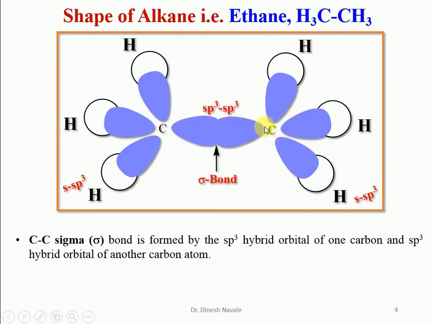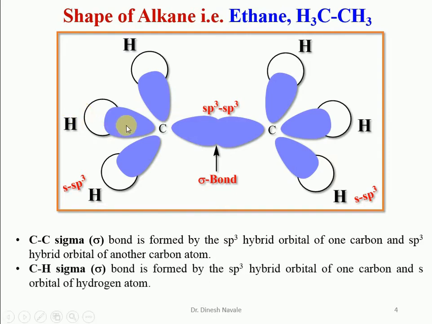The sp3 hybrid orbital of one carbon and the sp3 hybrid orbital of the other will join and form the carbon-carbon sigma bond. Whereas the carbon-hydrogen sigma bond, as we have discussed, will be formed by the sp3 hybrid orbital of the carbon and the s orbital of the hydrogen. So this is what we have seen, how the carbon-hydrogen